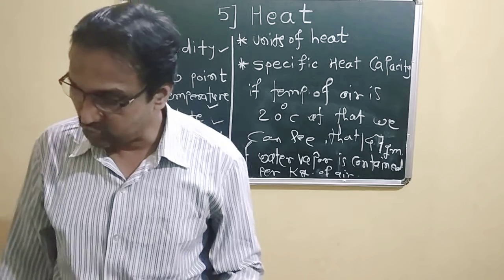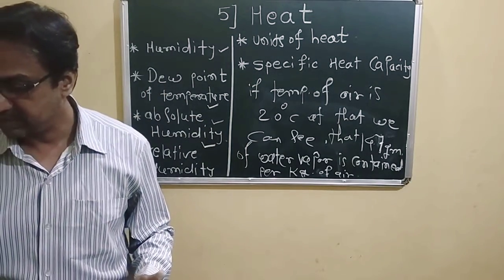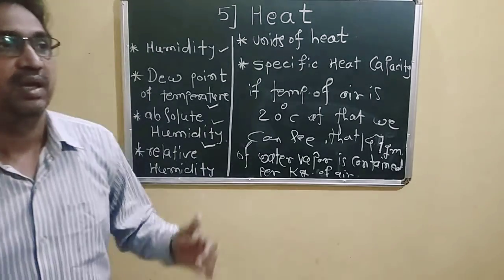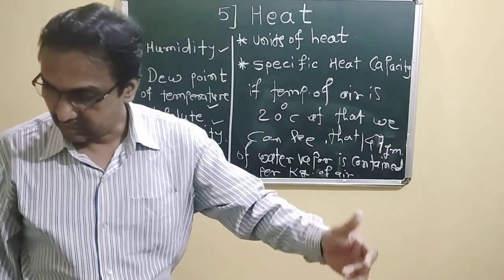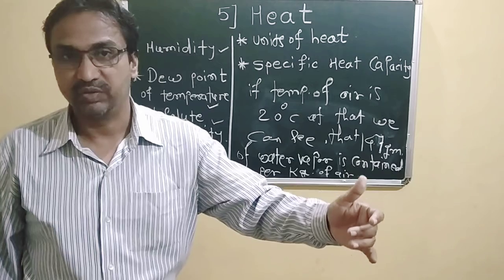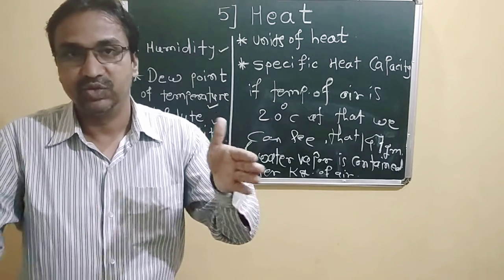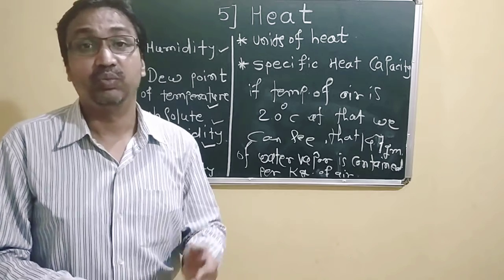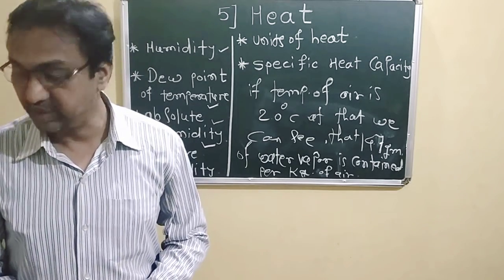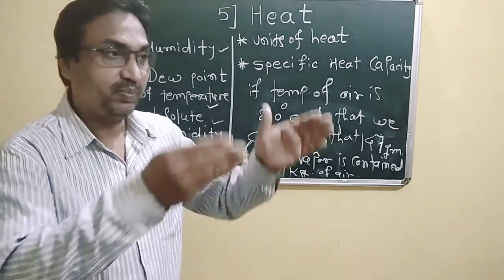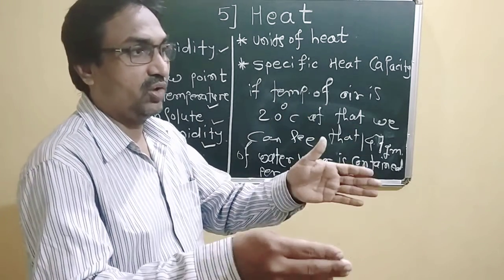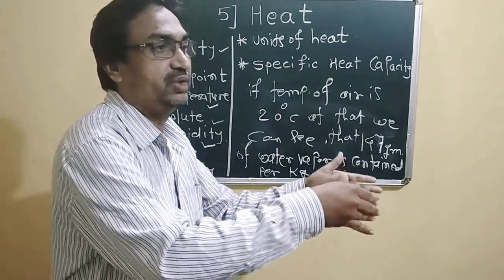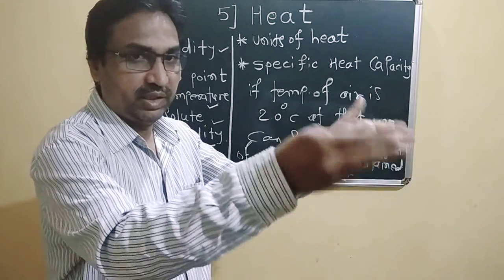Relative humidity is the actual mass of water vapor contained in air in a given volume, compared to the mass of vapor needed to make the air saturated at that temperature. At a particular volume, how much water vapor is actually needed to saturate this air.